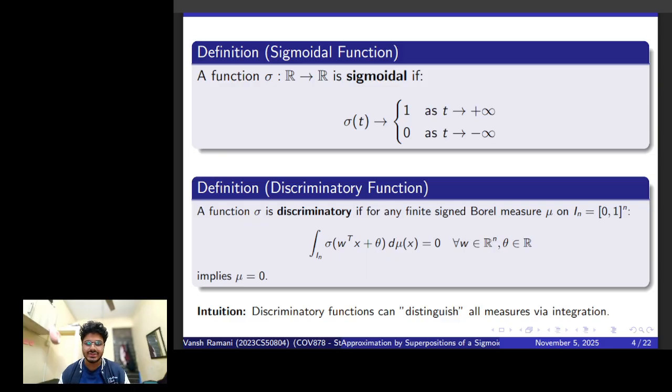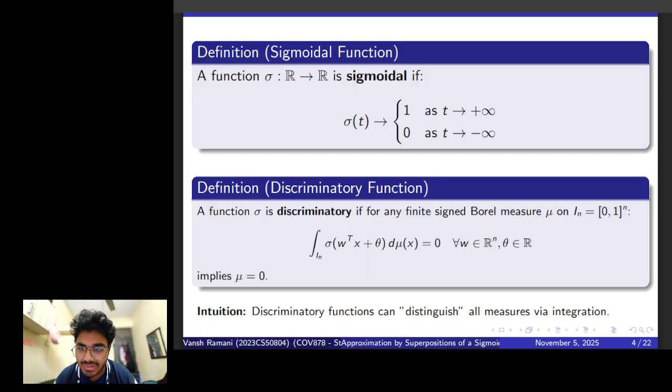You can think of this mu as a way to assign weight or mass to different regions. And I say that the integral of sigma against this measure is always zero, for all possible linear transformations of input. Then the only conclusion is that the measure mu must have been zero all along.